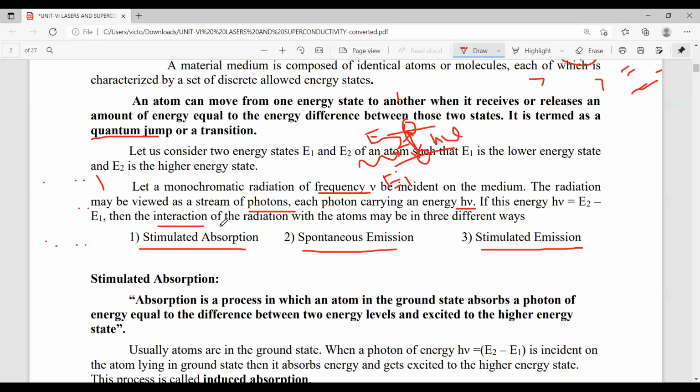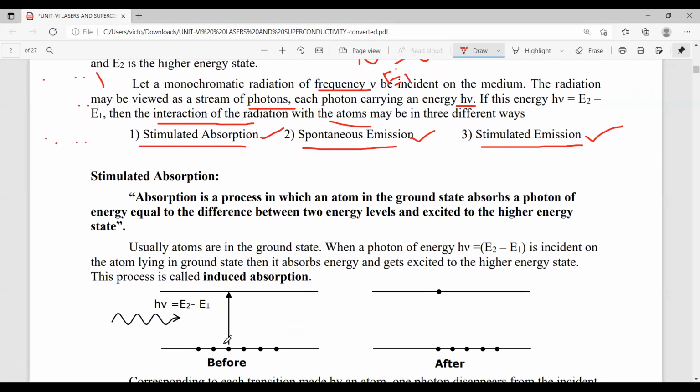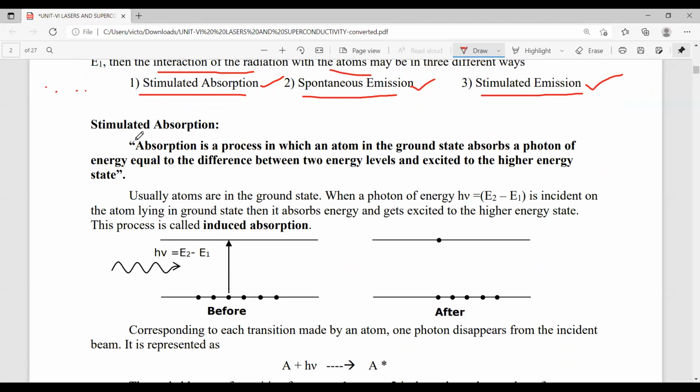So generally the interactions of radiation with matter or with atoms are classified into three types: stimulated absorption, spontaneous emission, and stimulated emission. Let us discuss briefly about that. Then what is stimulated absorption? Absorption is a process in which an atom in the ground state absorbs a photon of energy equal to the difference between the energy levels and is excited to the higher energy state.